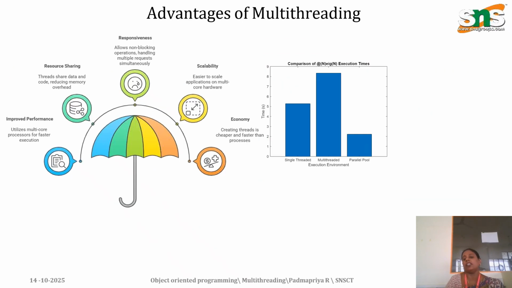The advantages of multi-threading come under an umbrella: improved performance, resource sharing, responsiveness, scalability and economy. Improved performance means no method needs to wait for a particular resource. Resource sharing means if one resource is held by some process, another process doesn't have to wait for that resource. Responsiveness means each thread allows non-blocking operations, handling multiple requests simultaneously. Scalability means it's easier to scale applications on multi-core hardware. In economy, creating threads is cheaper and faster than creating processes.